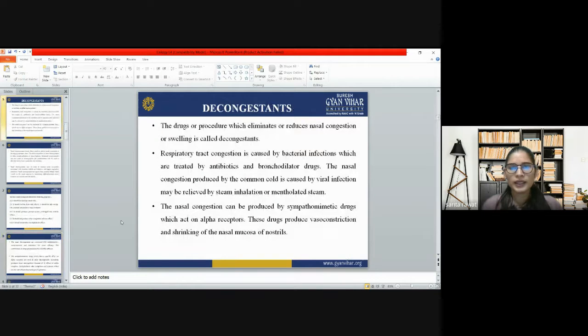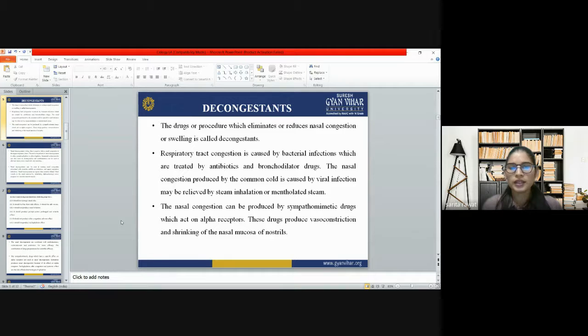Now, what are decongestants? The drug or procedure which eliminates or reduces nasal congestion or swelling is called a decongestant. So whenever any person is suffering from such problems, we use nasal decongestants.